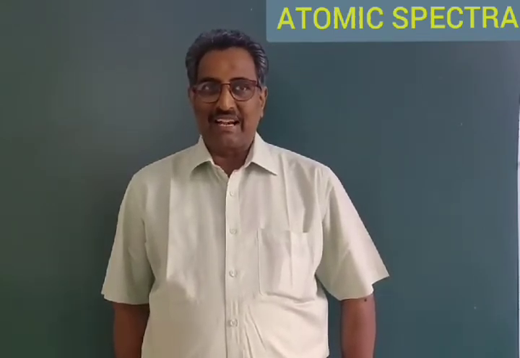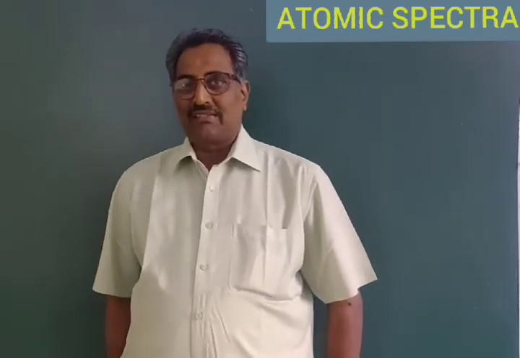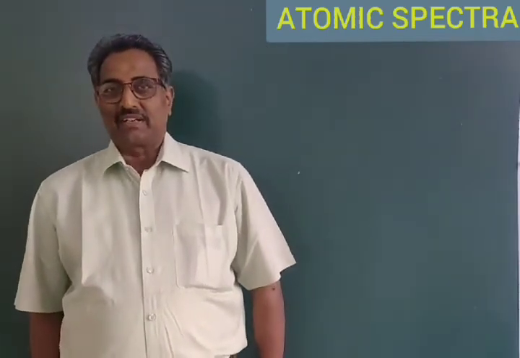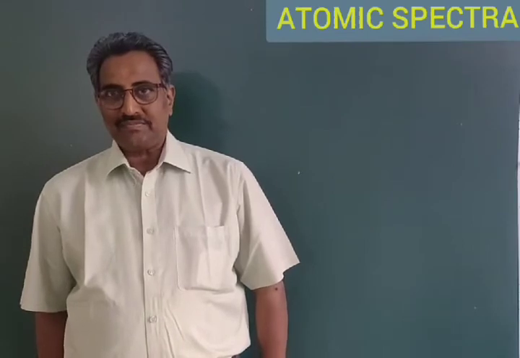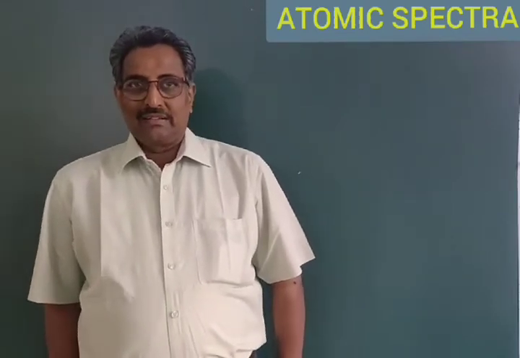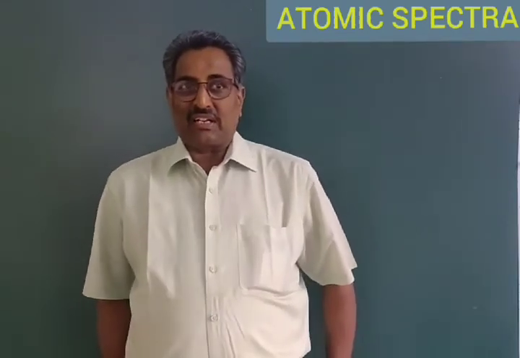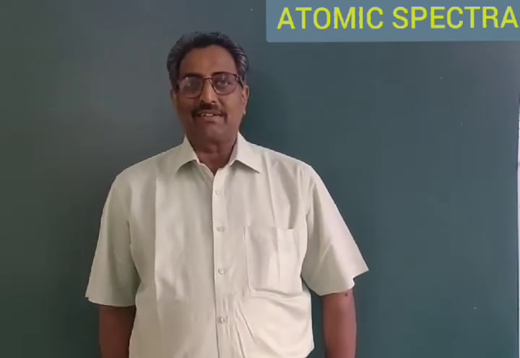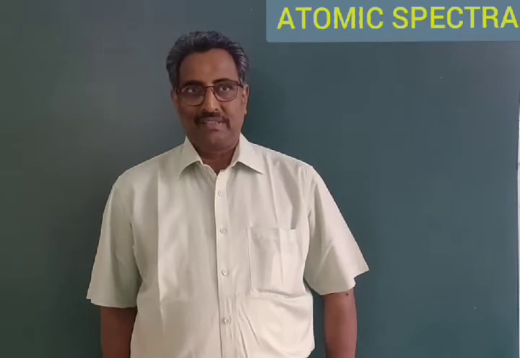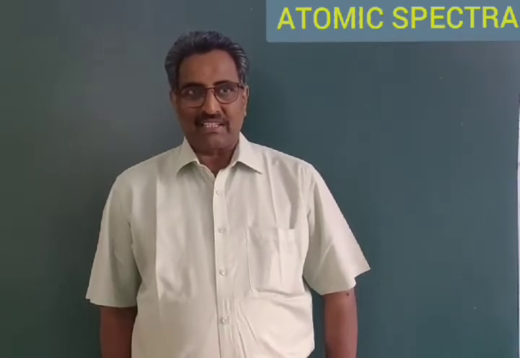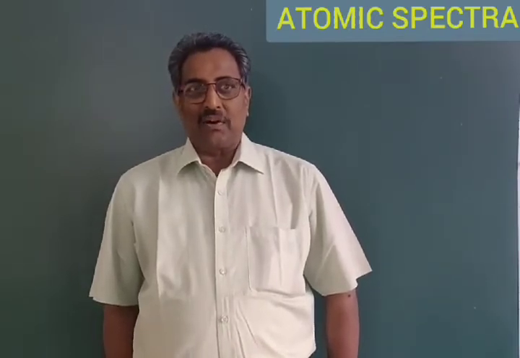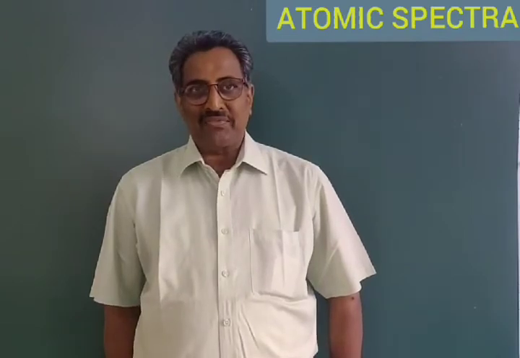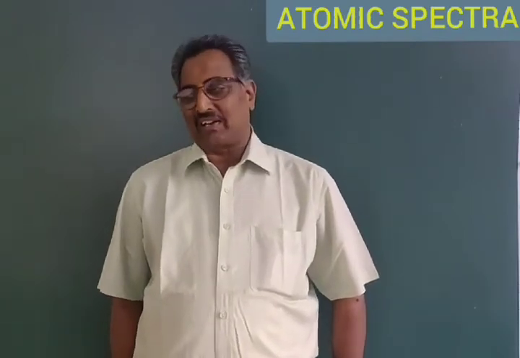That is 380 nanometers to 760 nanometers. This kind of collection of or group of frequencies is known as spectrum. Spectrum is a collection of or group of certain frequencies of electromagnetic radiation.